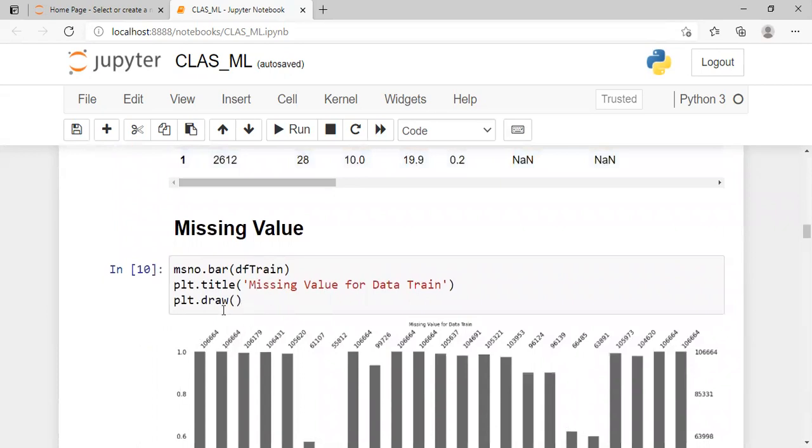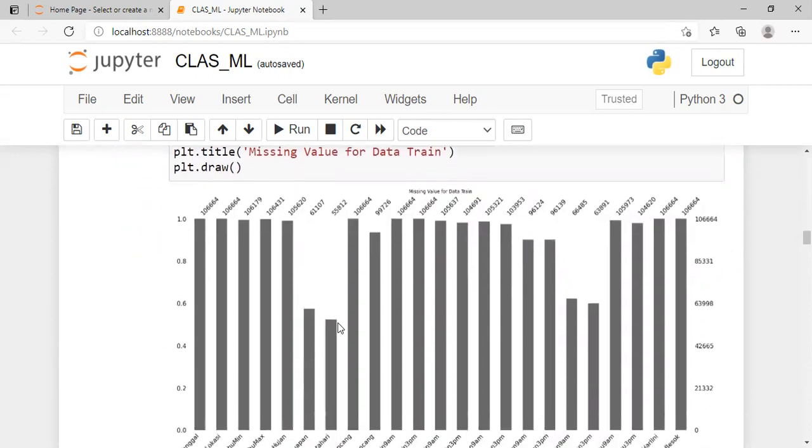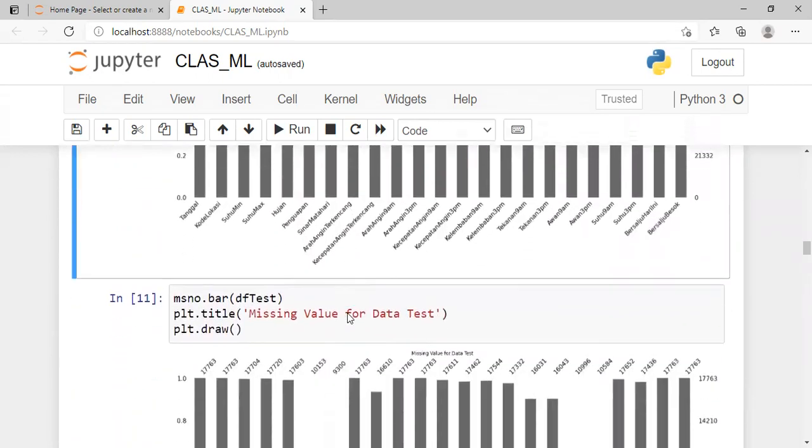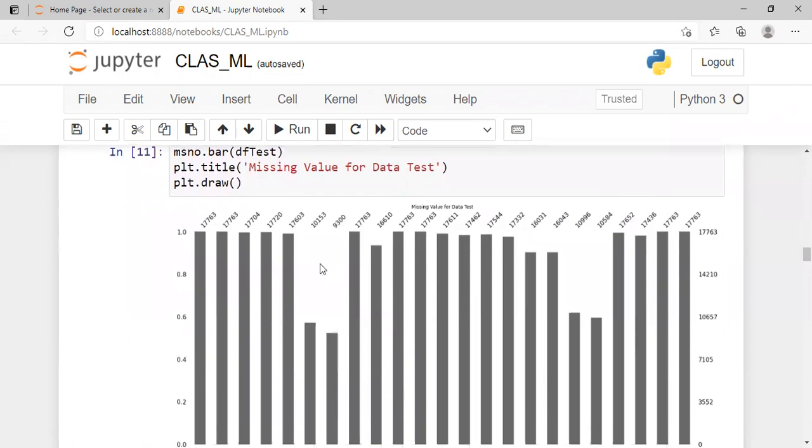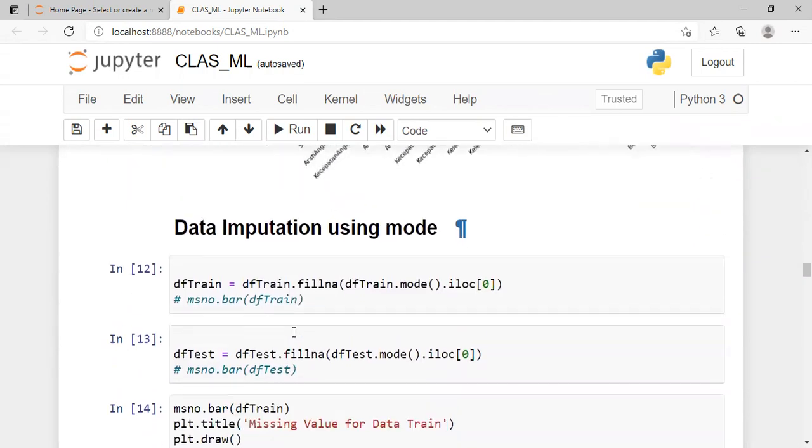In line 10, to see the data that is null for all columns, this is for the train data, this is the result. And in this line, to see the data for the test data that is null for all columns, and this is the result. This is the null column.